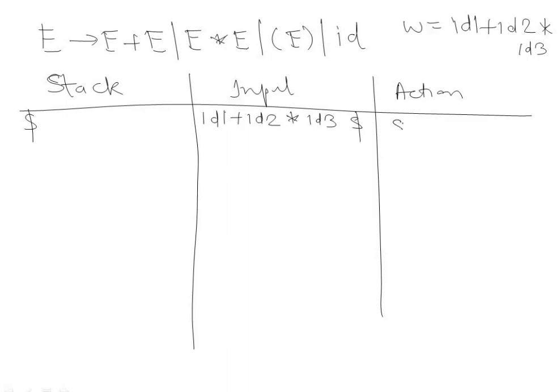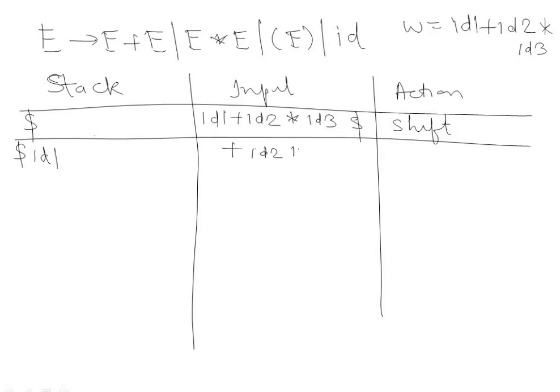So first of all, which operation will be there? We will perform shift, because there is nothing in the stack, so we shift first. We will shift the first element of input, because scanning will always work from left to right. So we shift id1 into the stack, then the input remains + id2 * id3, then dollar. Is this id1 a handle? Yes, because id1 is the RHS of this production, E → id. So we can replace this id1 with E. So we will reduce it